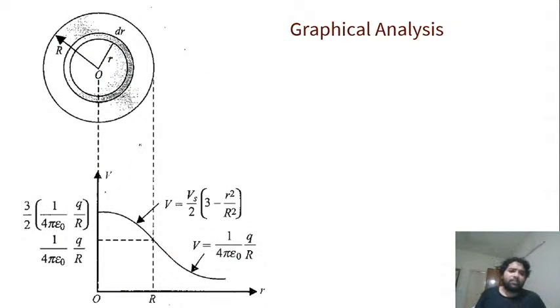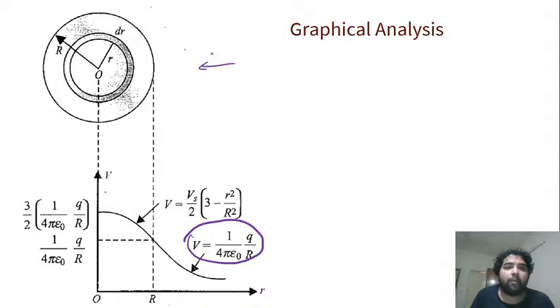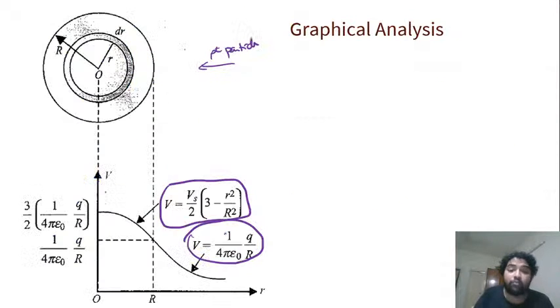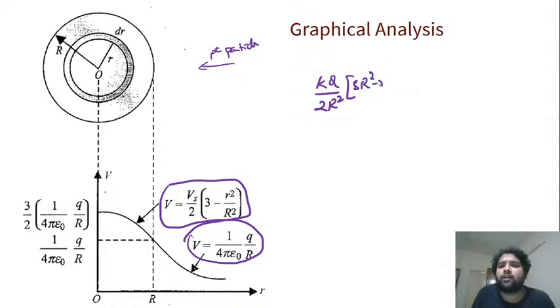Next, we look into the graphical analysis. It's pretty simple. Here we get V is kq by 4 pi epsilon naught r, which we discussed. So outside, the entire time it will behave like a point particle. I'll directly use the formula for a point particle. This is easily derivable and rememberable. And from here to here, we got this formula for V inside, which is what we actually found out. Kq by 2R cube into 3R square minus r square. So this is nothing but kq by 2R cube. Sorry.